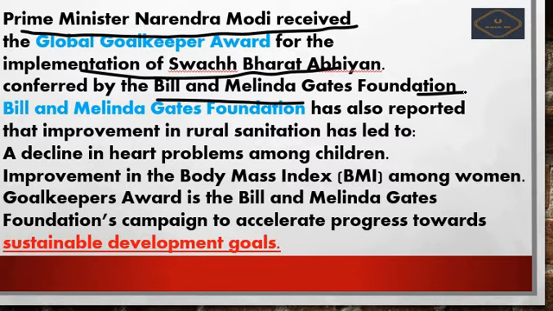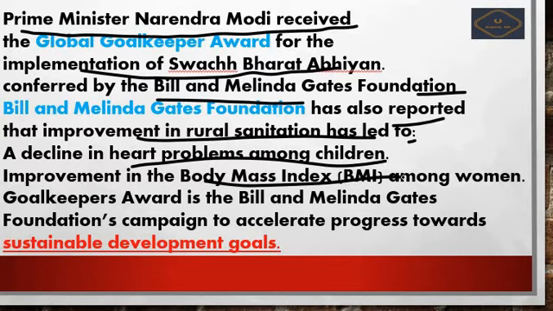That is for implementing rural sanitation. Bill and Melinda Gates also noted the decline in heart problems among the children due to the implementation of sanitation, that is Swachh Bharat mission, and improvement in the body mass index among the women. Okay, so these are the 2 points which the Bill and Melinda Gates highlighted.